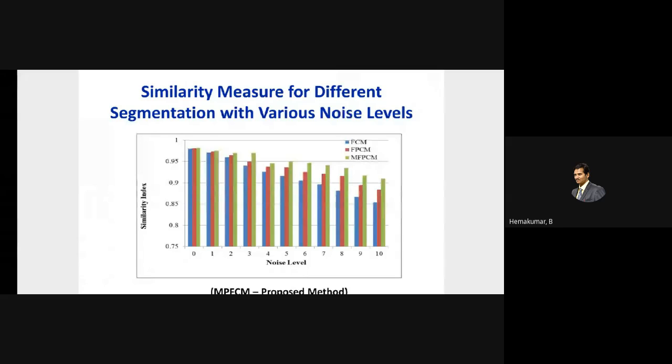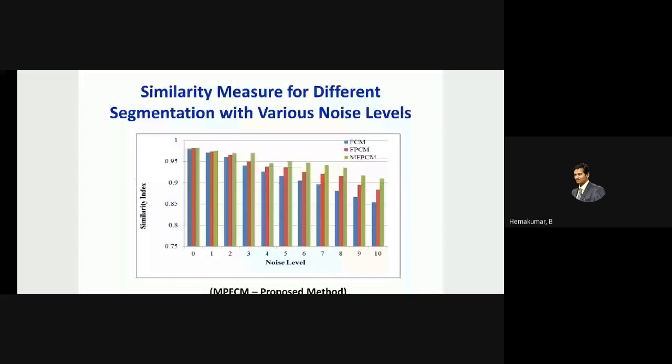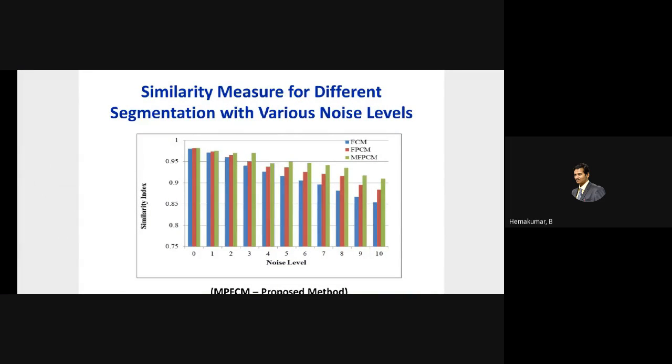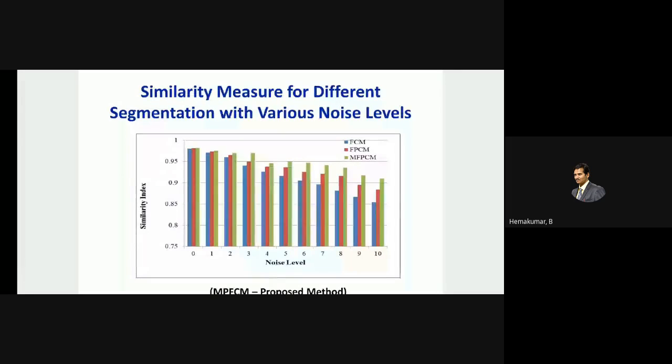Similarity index means how it is done: take a sample image by yourself and inflict it with Rician noise. That is, you import a known amount of Rician noise into the particular MRI image. Then use your technique, FCM or FFCM or MFCM, then filter it and segment it. Then compare the original image and the filtered image. If it is very near, then the nearest image is the better image.